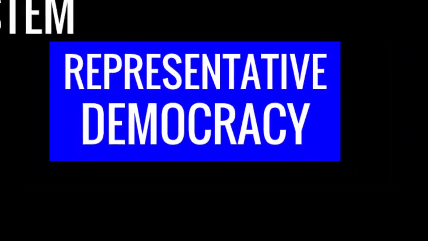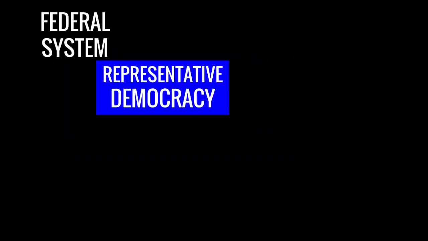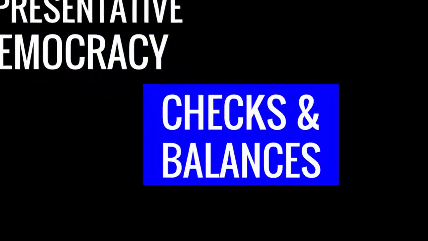The President of the United States is also a representative. The President is elected indirectly by the people through the Electoral College. The President acts as a representative of the people. The Constitution created a representative democracy because the members of the House of Representatives, Senate, and the President are elected to represent the people. The Constitution created checks and balances in the federal government.